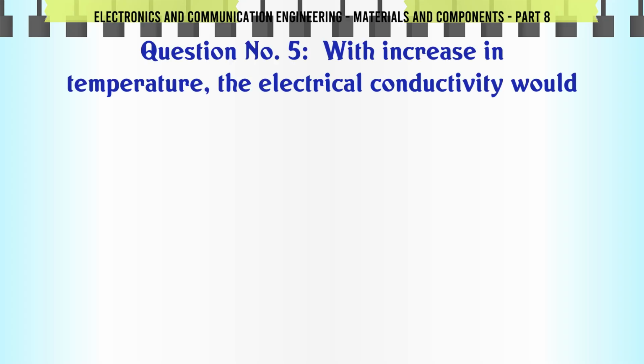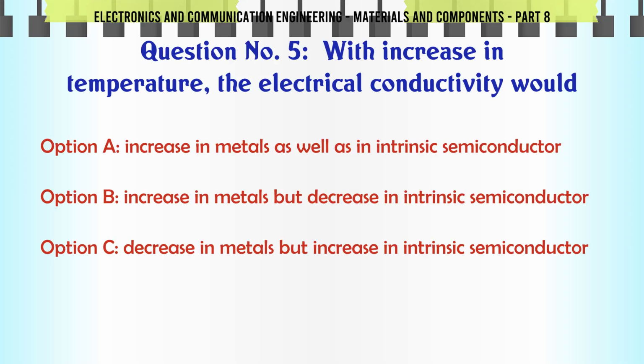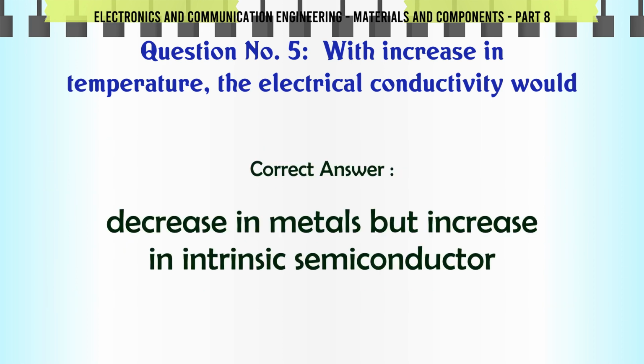With increase in temperature, the electrical conductivity would: A, increase in metals as well as in intrinsic semiconductor; B, increase in metals but decrease in intrinsic semiconductor; C, decrease in metals but increase in intrinsic semiconductor; D, decrease in metals as well as in intrinsic semiconductor. The correct answer is decrease in metals but increase in intrinsic semiconductor.